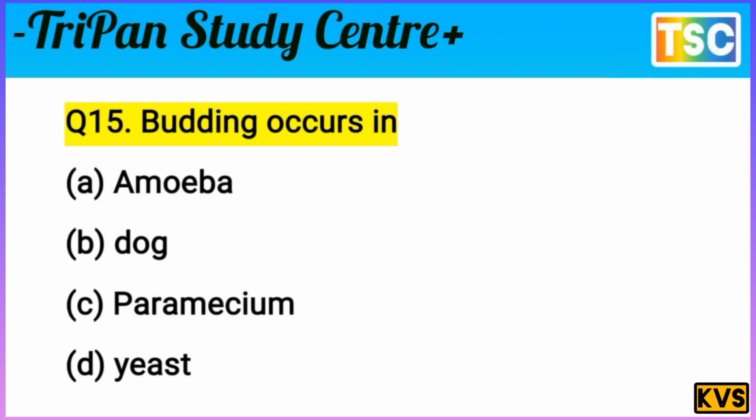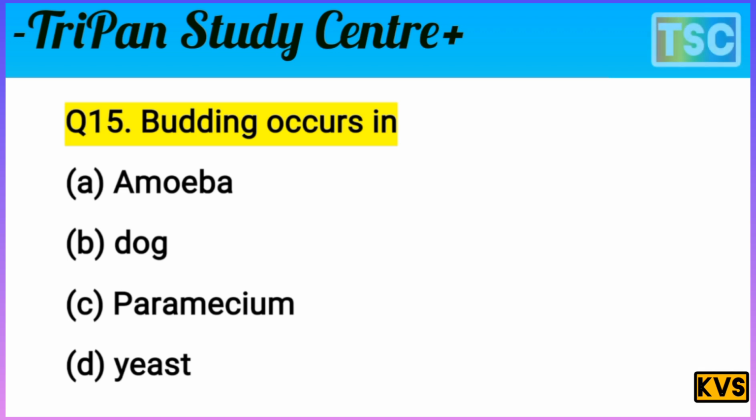C is a paramecium, and D is yeast. The question is very interesting: budding occurs in which one? That's important. But first of all, write the correct answer in your notebook. The question is clear. You must have a thought and write the correct answer in your notebook. Let's check the correct answer of this question.